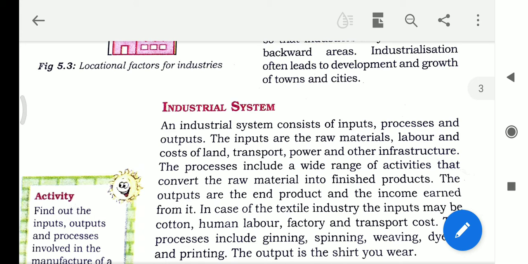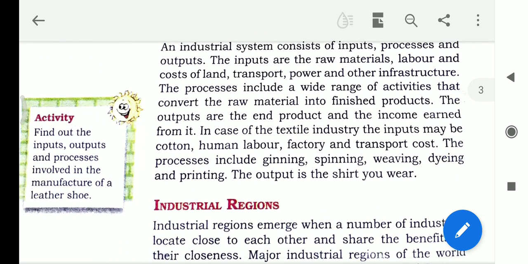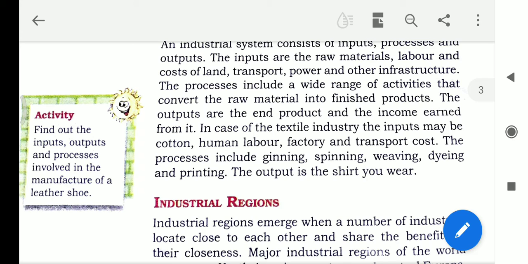And the finished products are known as the outputs. The inputs are the raw materials, labor and cost of land, transport, power, and other infrastructure. The process includes a wide range of activities that convert the raw material into finished products. The outputs are the end product and the income earned from it.